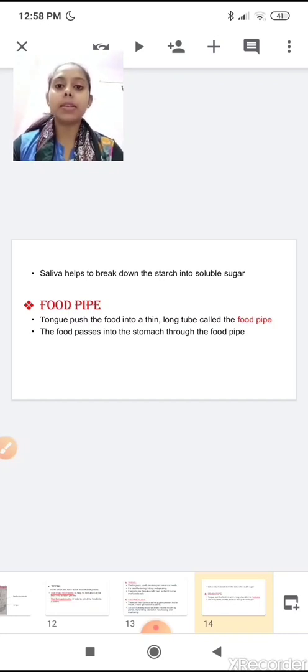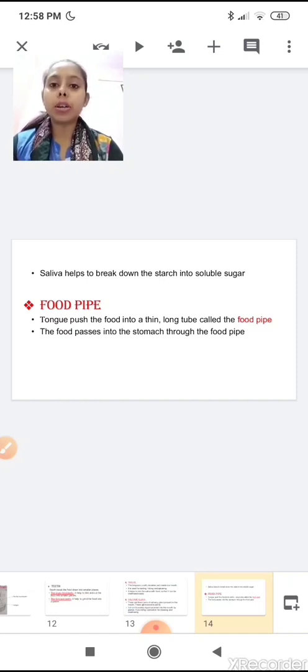Next, when the breakdown of carbohydrate occurs, the food passes into the food pipe. And you know, the food pipe works as a bridge to pass food from mouth to stomach. The food pipe is a thin long tube.